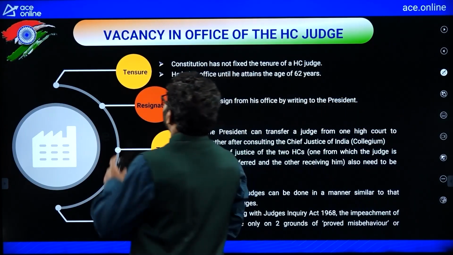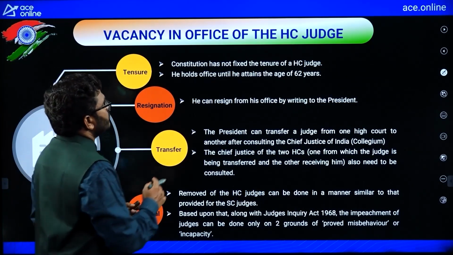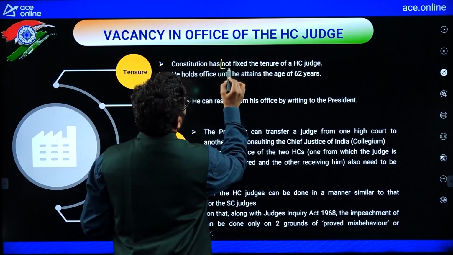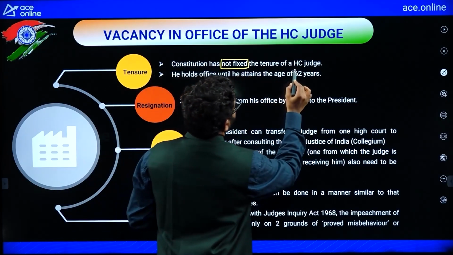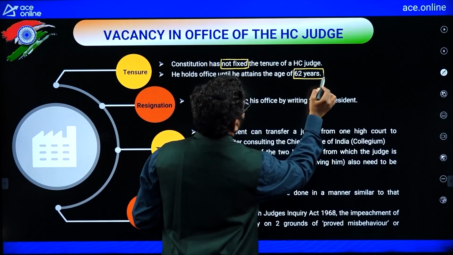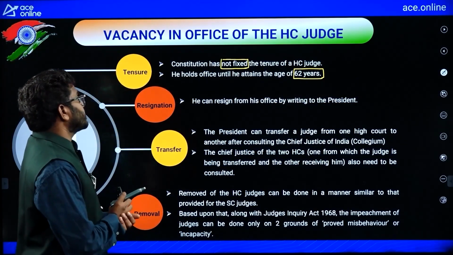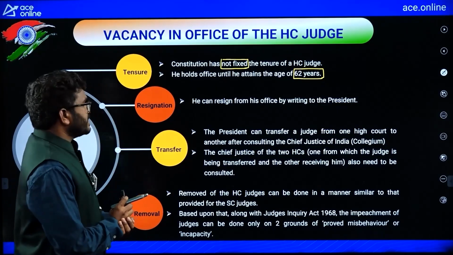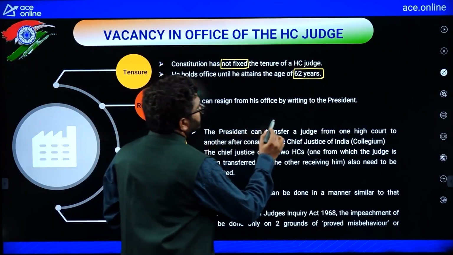See, the tenure of a High Court judge. The Constitution has not fixed any tenure, but he holds office until he attains the age of 62 years. Resignation: how will he resign? He can resign from his office by writing to the President. Remember, not to the Chief Justice of that High Court, but writing to the President.